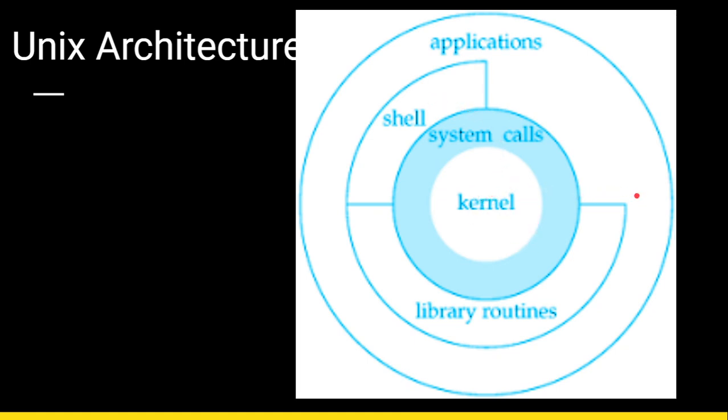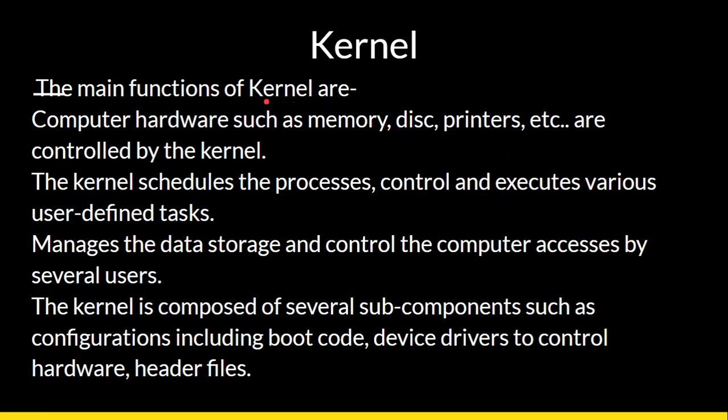Okay, so now let us see the functions of the kernel. What the kernel can do is touch the computer hardware such as the memory, disk, printer, etc. And then the kernel can schedule the processes, it can control and execute the various user-defined tasks.